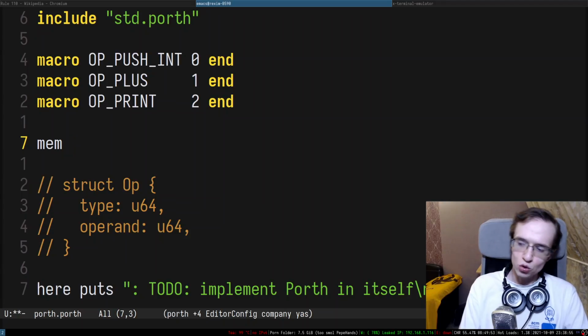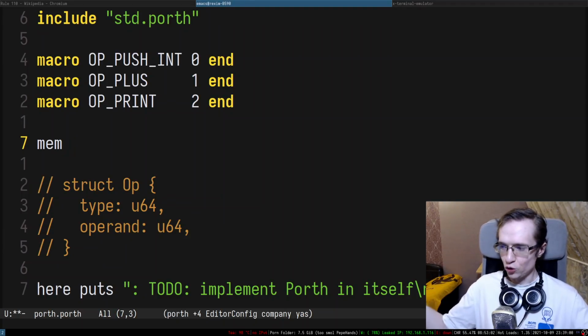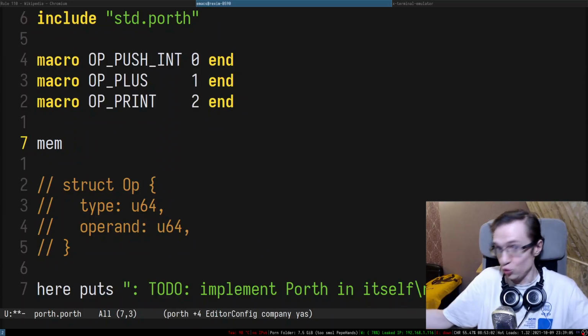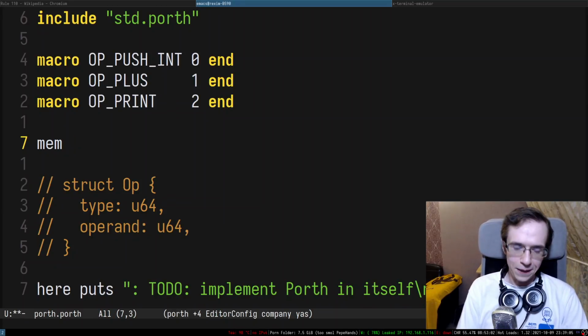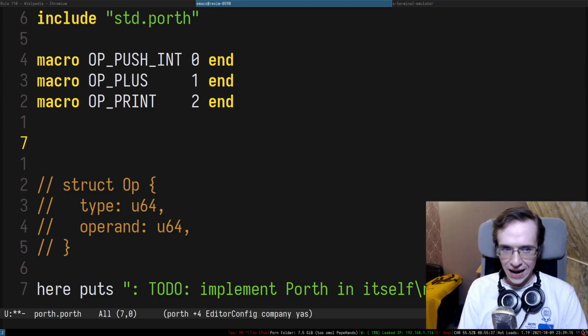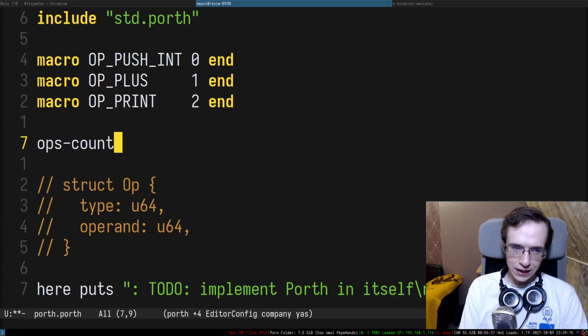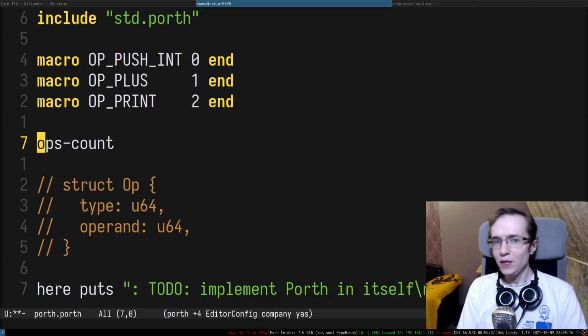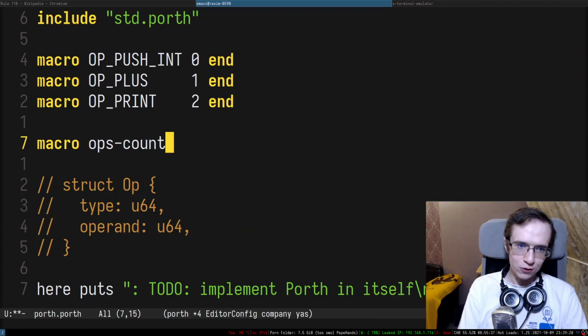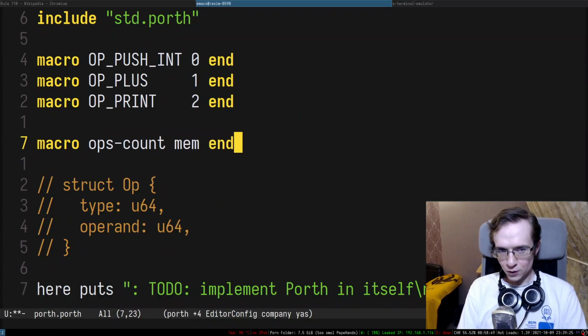It gives you the pointer to the beginning of the memory from which you can do things, right? So you have a reserved chunk of memory that you can just use for whatever purpose. And we're going to store everything there. So the first thing I want to do, I want to have a variable that stores the amount of operations that we have, something like ops count. And I want this thing to start at the beginning of the memory, right? So I'm going to create a macro and I'm going to point ops to the beginning of the memory, right?